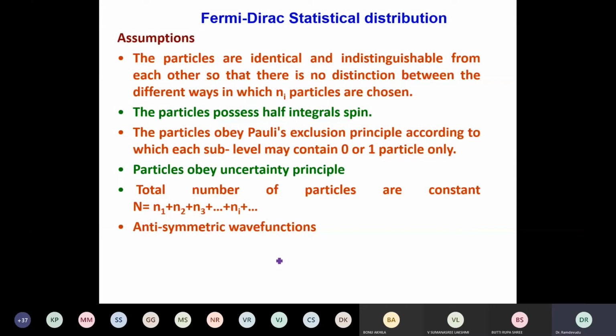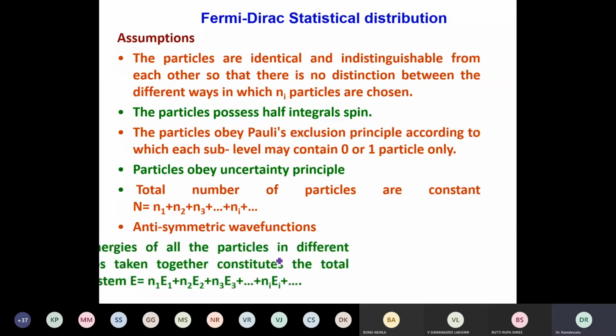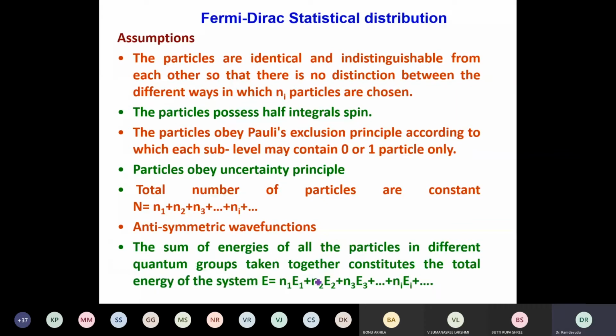Then they obey antisymmetric wave functions. Electrons obey antisymmetric functions. Then the next assumption is that the total energy is constant. And here the total energy is constant, because energy is conserved in a given system.